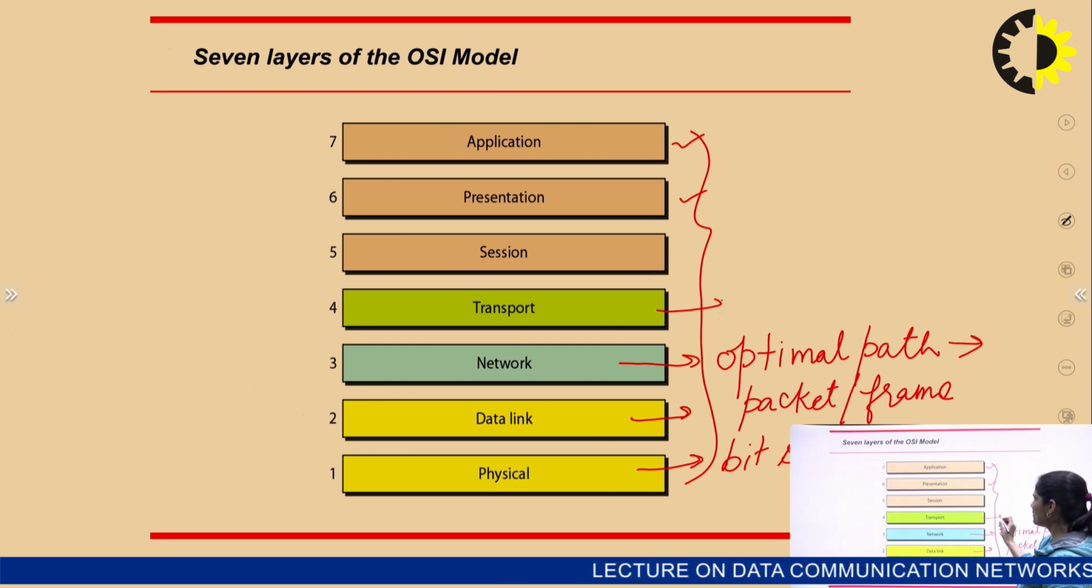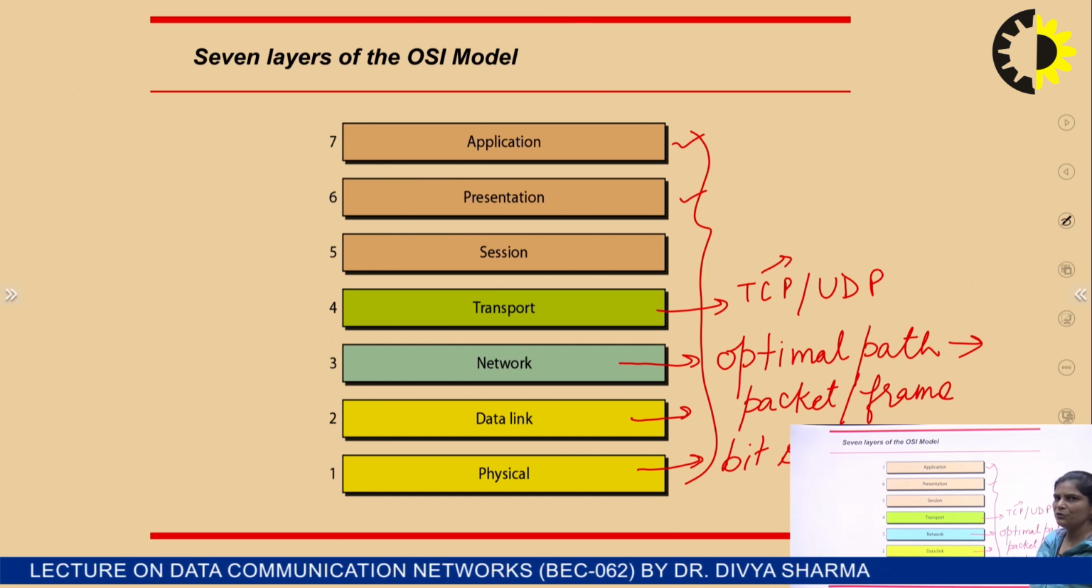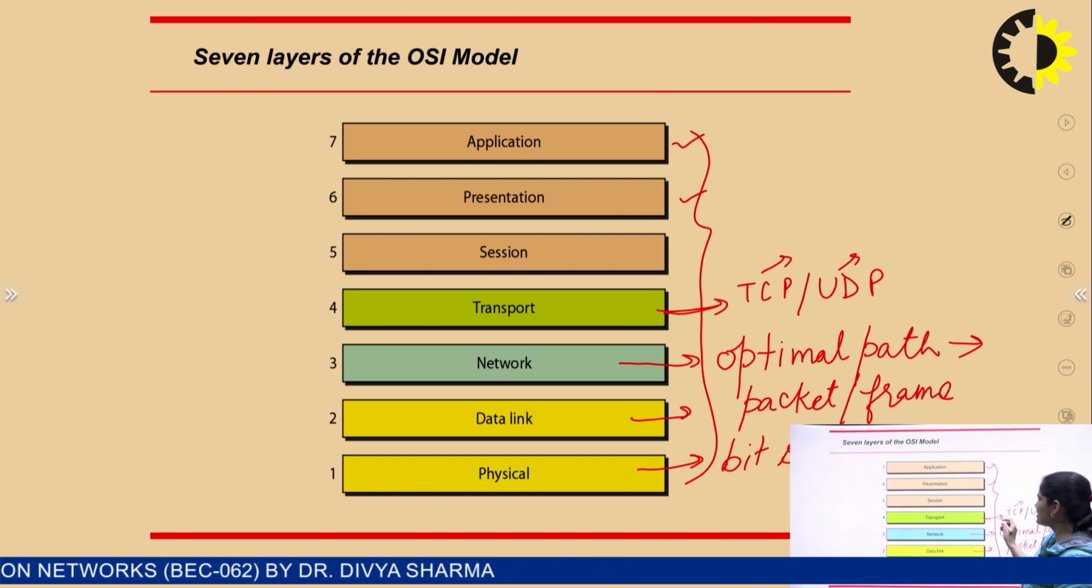Now in case of the transport layer, its work is to establish connection that may be TCP or in form of UDP. Now TCP means transmission control protocol, it is wired connection, and UDP is user datagram protocol, it is wireless. So here we have to establish the path that is wired or wireless.